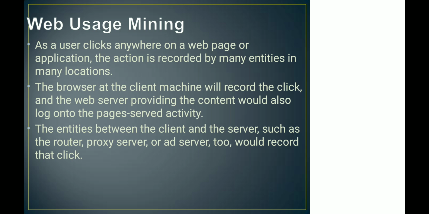So what we are doing in web usage mining: the browser at the client machine will record the click, and the web server providing the content would also log the pages served. The entities between client and server, such as router, proxy server and ad server, would also record that click. All those things will record each and every single click. So this is web usage mining, right? The web content could be analyzed at multiple levels. It can be analyzed at the server side, and it can be analyzed at the client side. So these are different levels at which web content is analyzed, right?